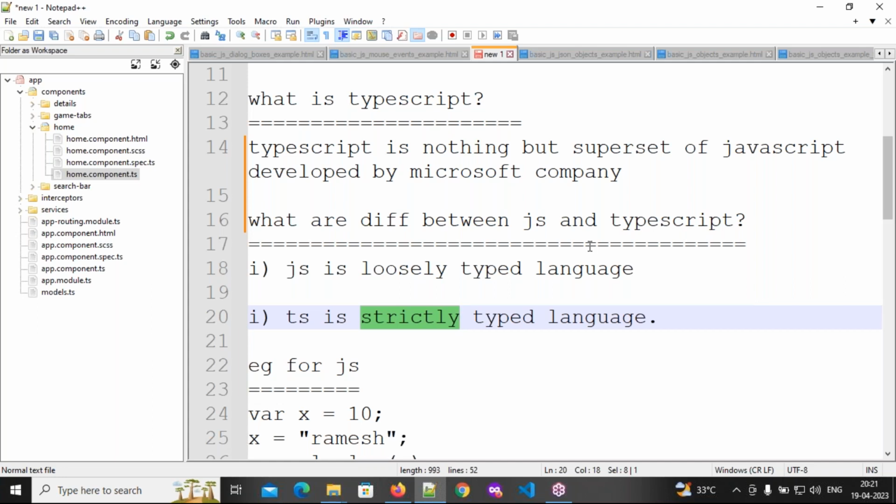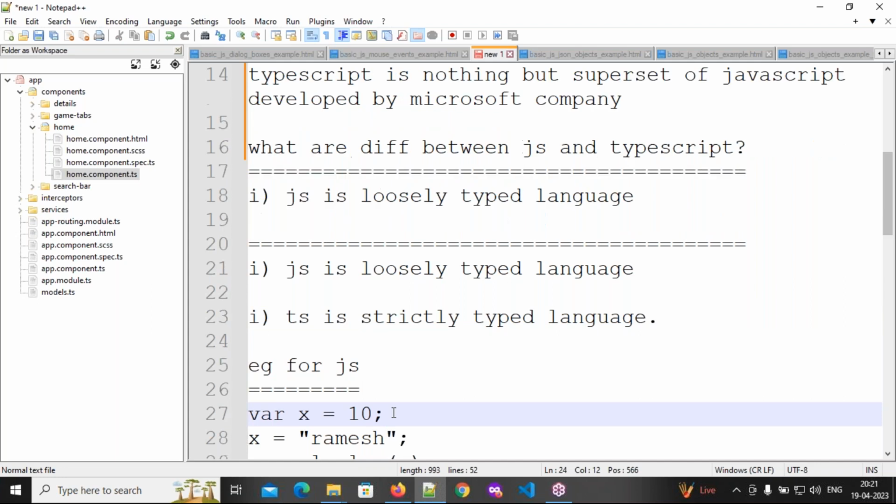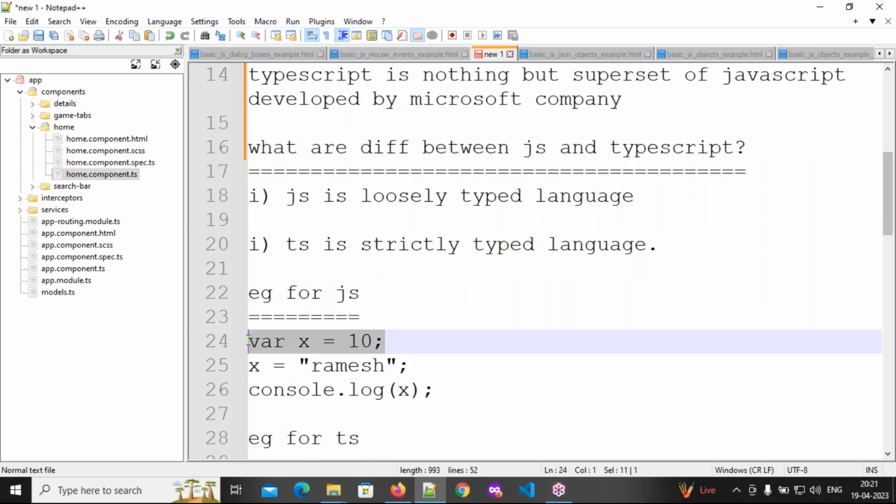For example, in JavaScript, see here, x equal to 10. Only focus on line number 24. What is the value of x? What is the data type for x? Respond everyone. What is the data type for x? 10. 10 only.